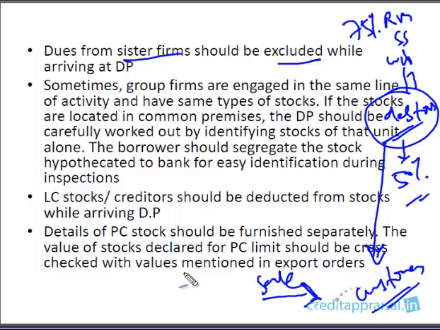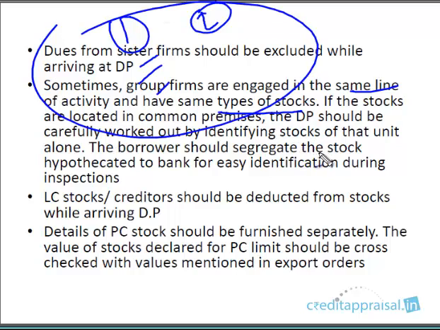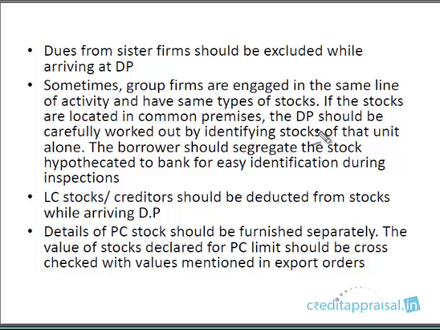Sometimes what happens is the group firms will be engaged in the same line of activity. They'll have the same types of stocks. It's just that the two companies are different. Company 1, company 2, only the names are different. They're controlled by the same management, same promoters. They manufacture the same goods, and they're also located in the same premises. Okay, this happens. You will come across this sort of company. So in that case, you'll be very careful while calculating DP because you should identify the stock separately. The stock should be segregated very clearly. And if these two have two separate bankers, then you should be even more careful. For easy identification, they have to be segregated, right? And when you go for unit inspections to such units, you have to verify that the stocks are clearly segregated.